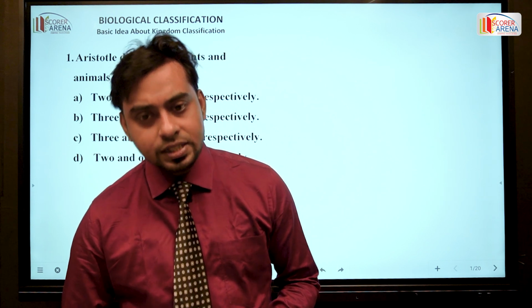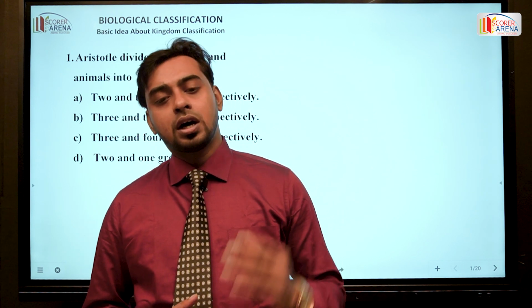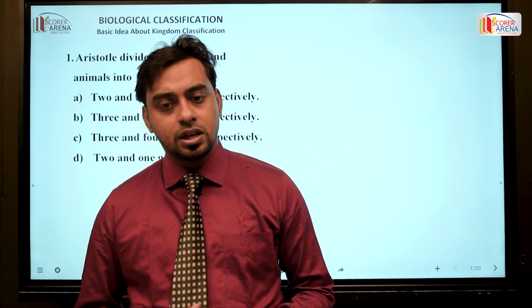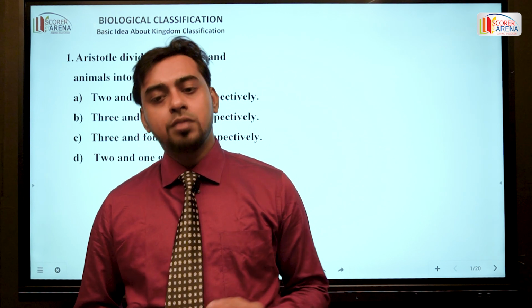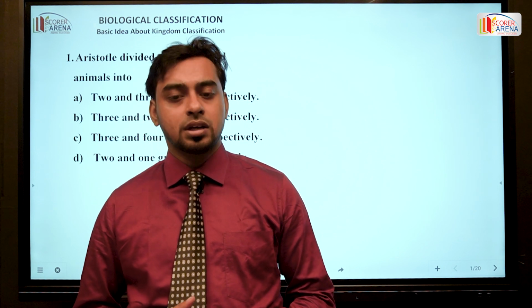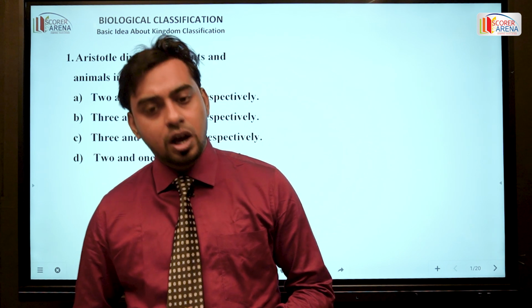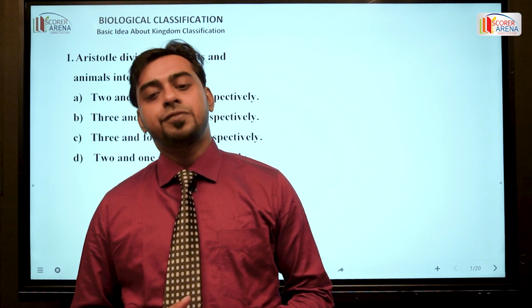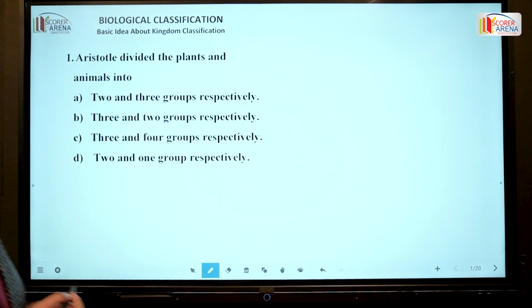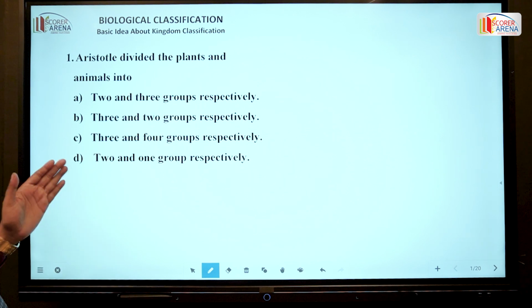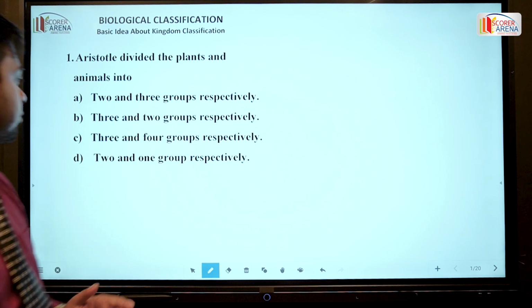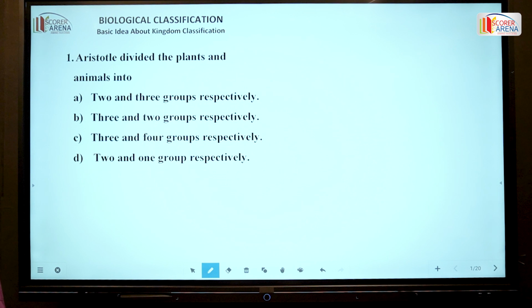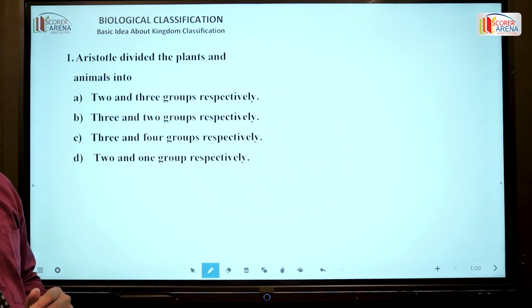So today in our biology lesson, we are going to learn about the chapter Biological Classification and try to attempt and solve some problems that are frequently asked in competitive examinations. So buck up, stay tuned, because we are now about to start our exciting journey with the first question on the board. The first question says: Aristotle divided the plants and the animals into 2 and 3 groups respectively, 3 and 2 groups respectively, 3 and 4 groups respectively, or 2 and 1 group respectively.